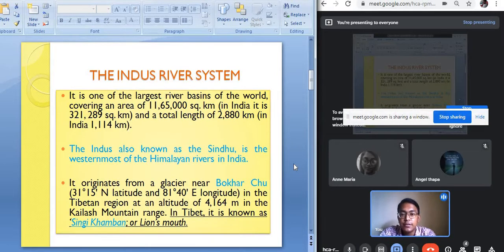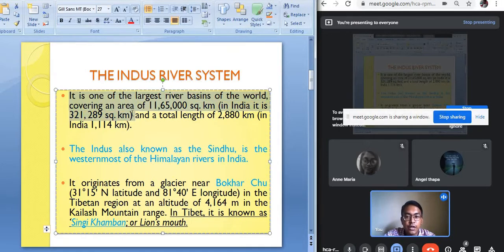The Indus river is one of the important rivers of our country, and it forms one of the largest drainage basins of the world, covering an area of 11,65,000 square kilometer, and in India it is 3,21,289 square kilometer.